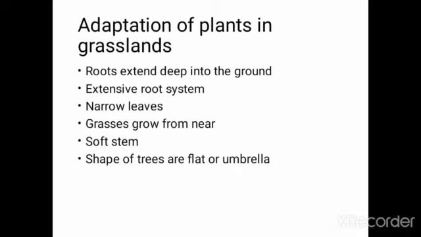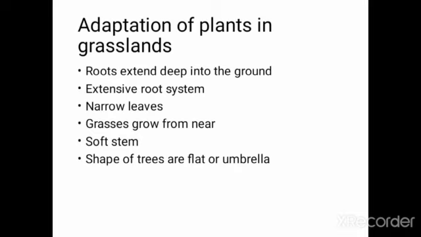Next one is narrow leaves. Prairie grasses have narrow leaves that lose less water than broad leaves do. Next one is that grasses grow from their bases, not from tips. Thus, they are not permanently damaged by grazing animals or fire.